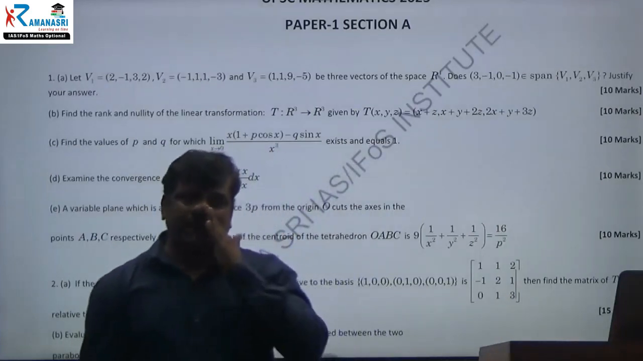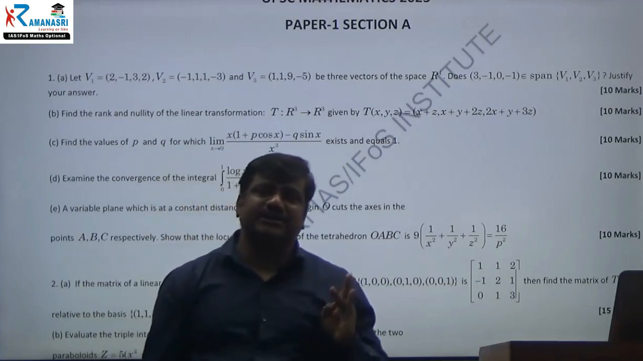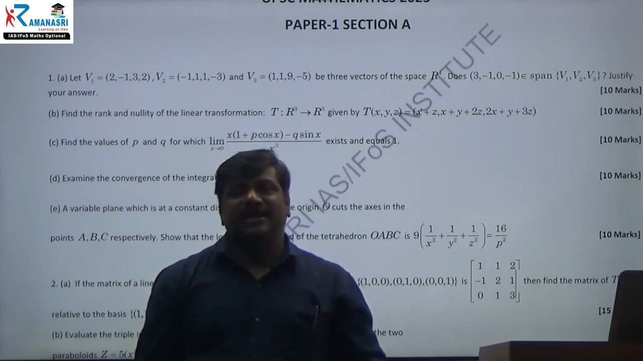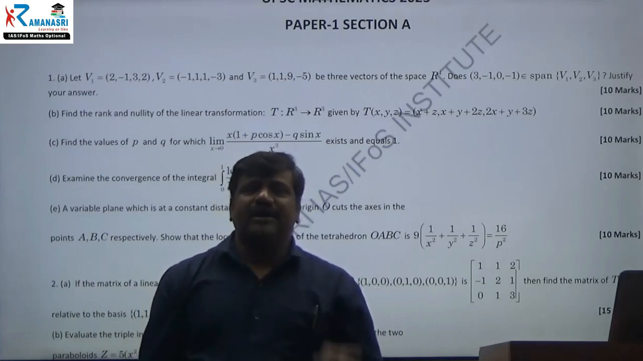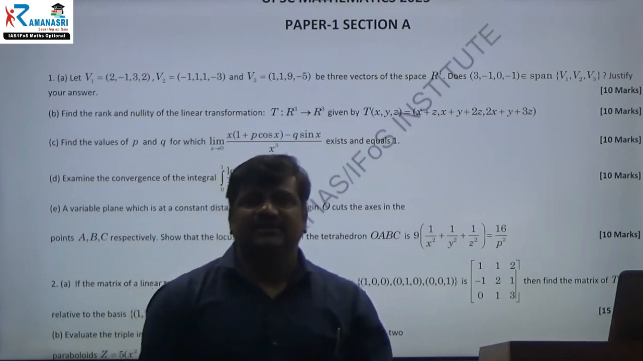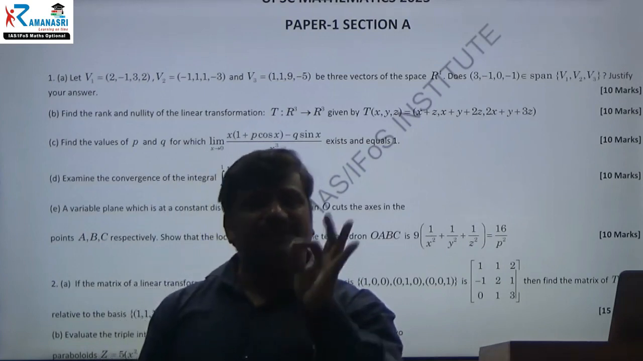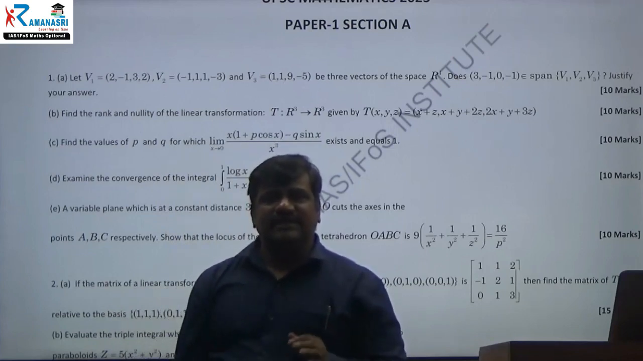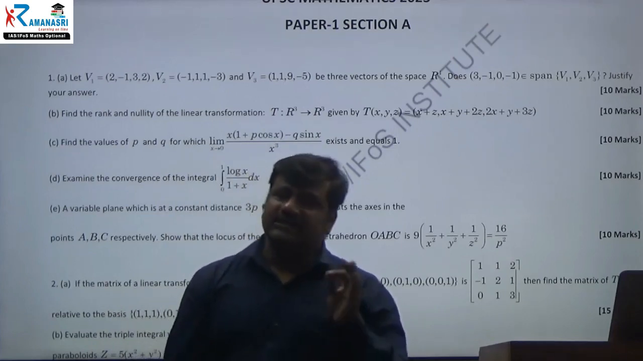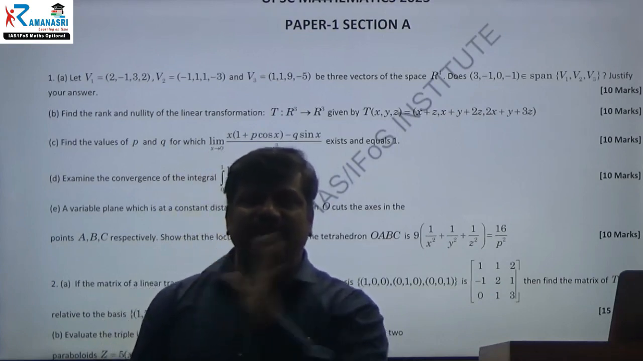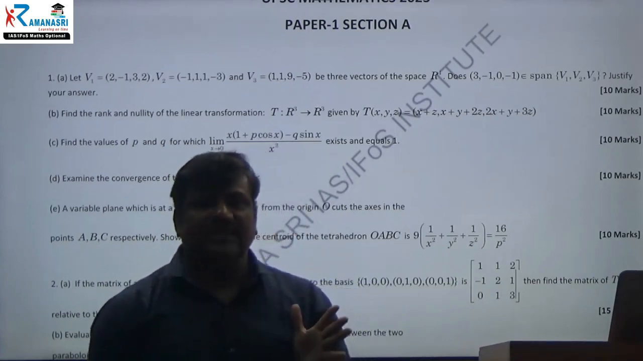Before that, you have to know what a linear transformation is. In that, what is the null space and what is the range space. The dimension of the null space we call nullity, denoted by the Greek symbol mu. And the dimension of the range space we call rank, denoted by rho of T, nothing but rho T. Are you understanding?